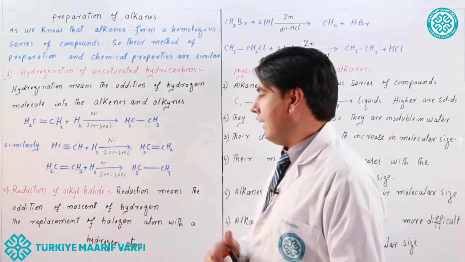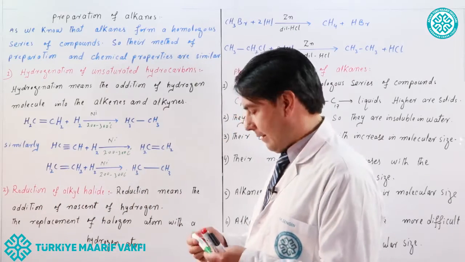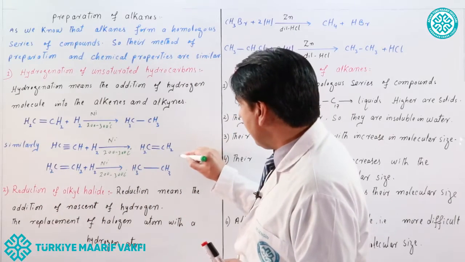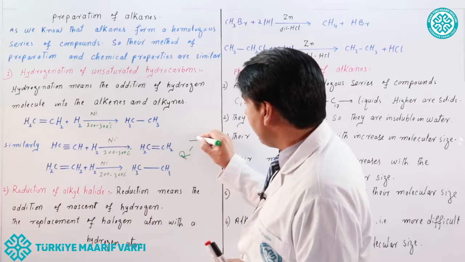Now, reduction of alkyl halide. What is an alkyl halide? Alkyl halide means alkyl plus halogen.